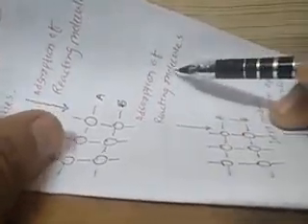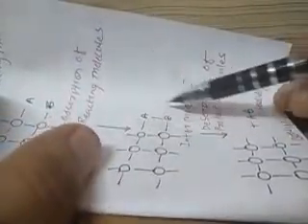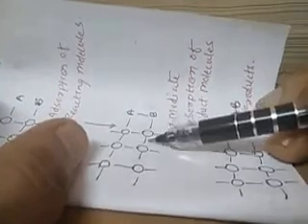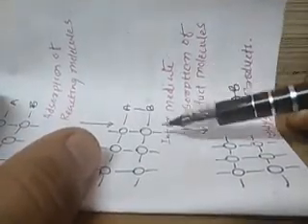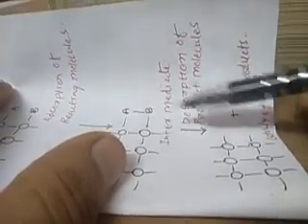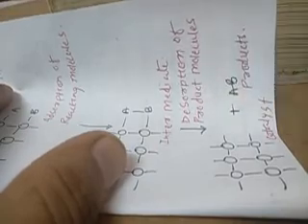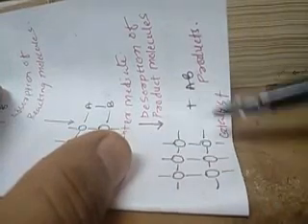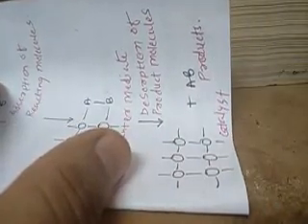So, adsorption of the reactant molecules takes place, and as both the reactants are adsorbed here, they start making bonds between each other, and thus the situation formed is known as the intermediate. From the intermediate, desorption of the product molecule, that is your product AB, takes place, so it is removed from the surface of the catalyst, and again you have the catalyst back, without change, and you get product AB. Remember, after the product molecules go away from the surface of the catalyst, the catalyst is available for the next adsorption, so that the reaction keeps on going.